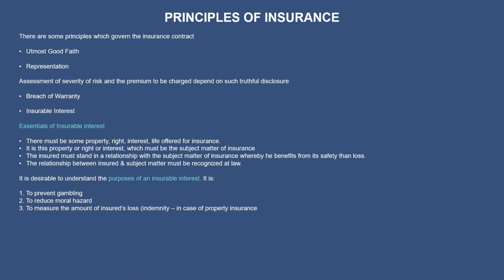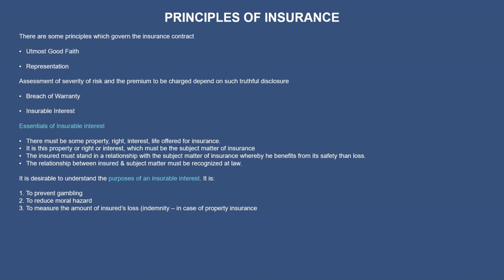But sometimes what happens? A person does not have an insurable interest. If there is any financial loss arising from damage to the neighbor's house, if there is any damage caused by your neighbor's house to your house, then this insurable interest is not claimable in this insurance. Okay, that is one example.